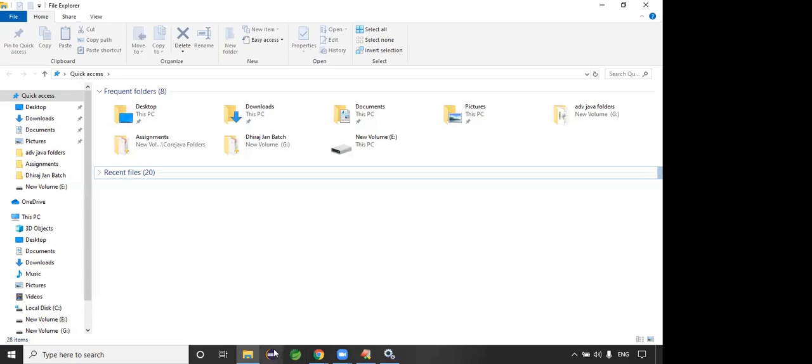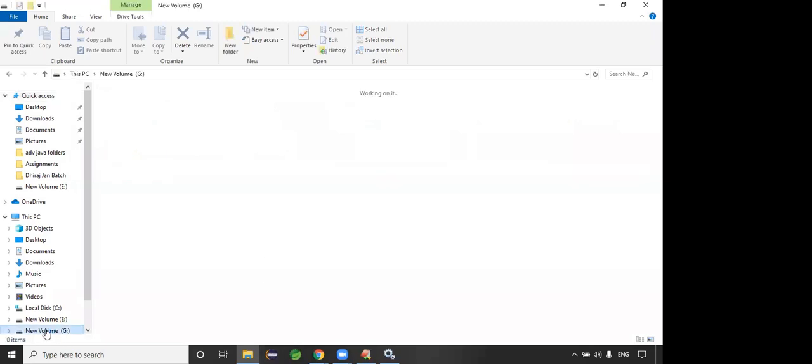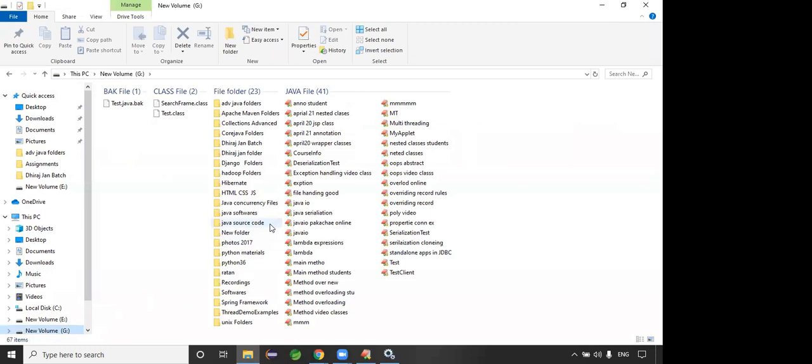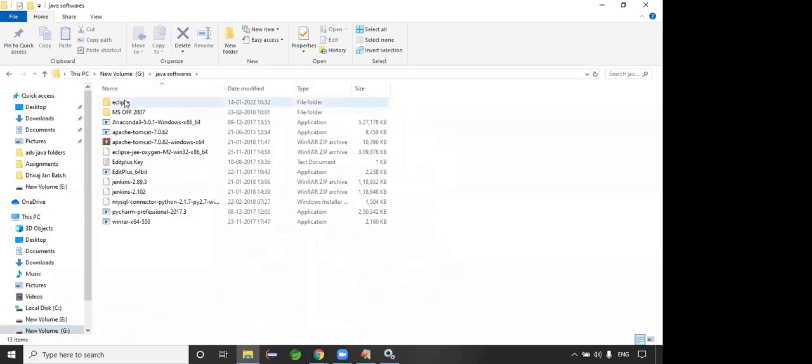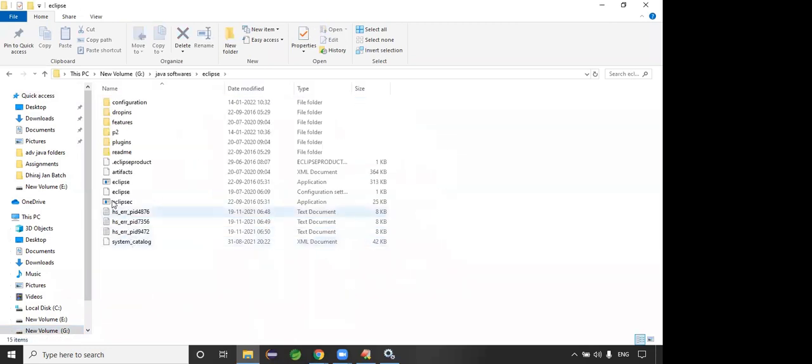Which symbol? This one in the taskbar. My control is just the mouse cursor. This one, which one? I cannot see it. One second then. In the Java software's Eclipse folder, if you open it, can you find this Eclipse?